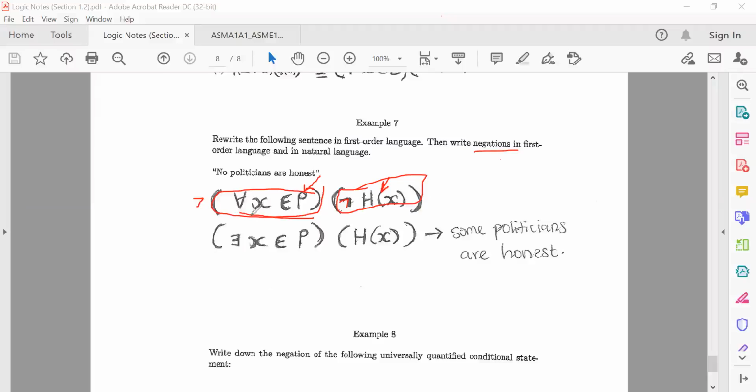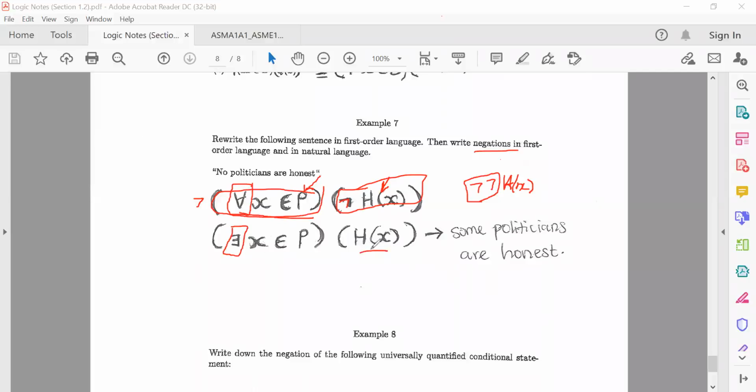Now to negate this, like I said, for the first bracket, you only negate the quantifier. So from the universal, it becomes existential, all right? Don't touch the P, just leave the P, all right? You only change the quantifier. For this second bracket, you're going to have not, all right? And double negation cancels off. So if you have not not H, it is just equivalent to H, all right? So these two are going to cancel out each other. So double negation is just H of X.